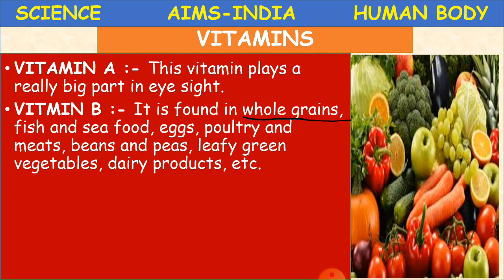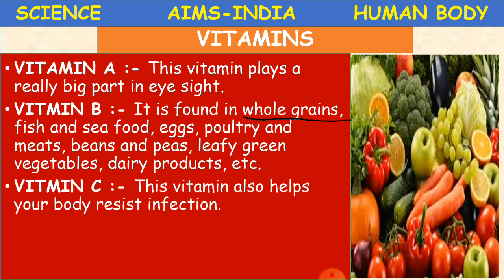Okay, now we'll see vitamin C, children. This vitamin also helps your body resist infection. Resist in the sense it is going to stop the infection. Normally the body gets infected when it gets weak. So if we have vitamin C in proper volume in our body, then the infection will be stopped.